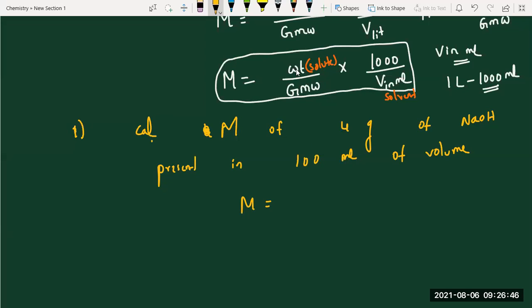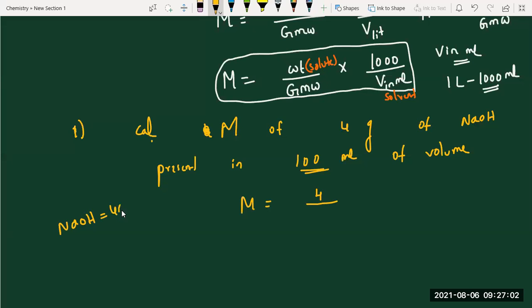Is it this formula? Is volume 100 ml? We have to use 1000 by volume in ml. 4 by, what is this? Gram molecular weight of NaOH. 4 by 40 into 1000 by 100.